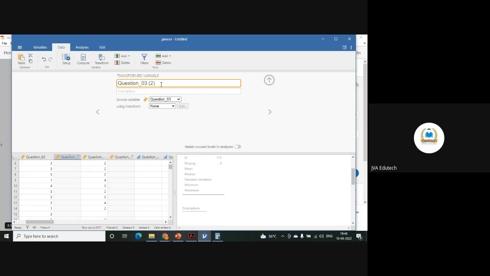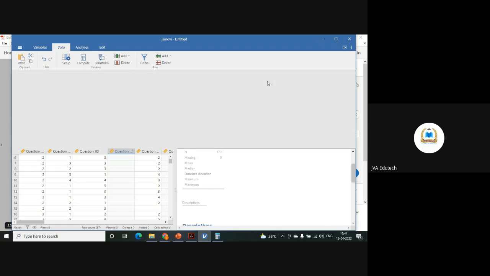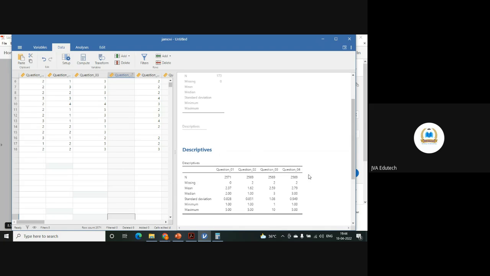In 2 and 3 it was missing, so first we will take question number 2. Question number 1 there was nothing missing, if you see here. So 2, 3 and 4. We need to replace missing values in 2, 3 and 4.